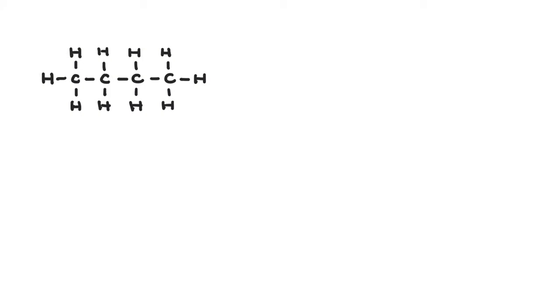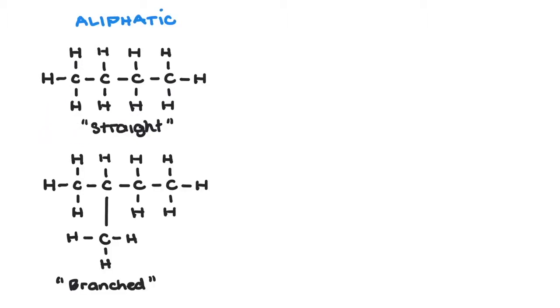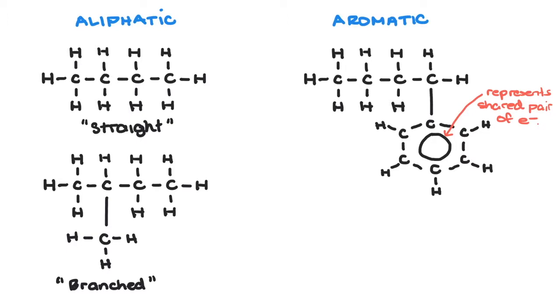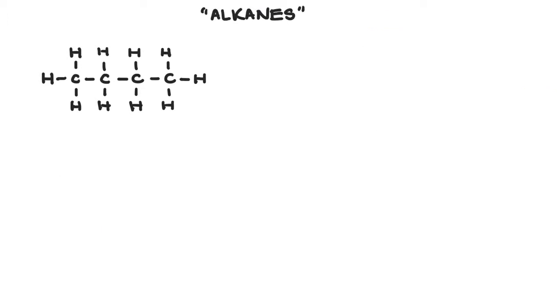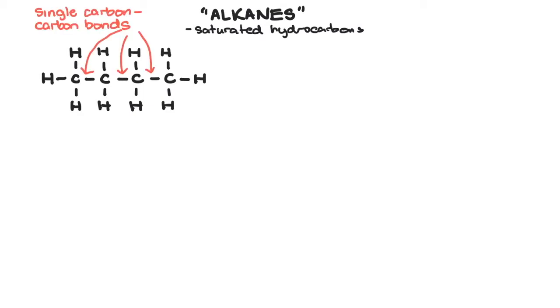Hydrocarbons are compounds that contain only carbon and hydrogen. Hydrocarbons can be aliphatic, as in straight or branched chain, or aromatic, which contain one or more benzene rings. We'll focus on a particular family of hydrocarbons known as alkanes. These are described as saturated hydrocarbons because they possess only single carbon-carbon bonds and cannot incorporate more atoms into their